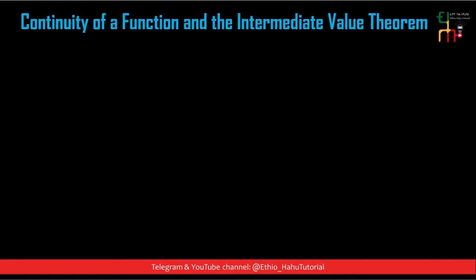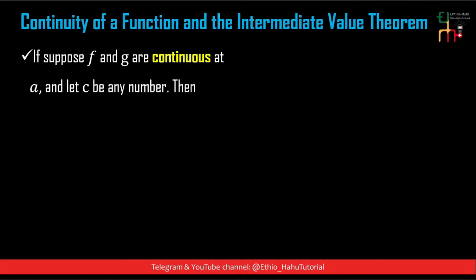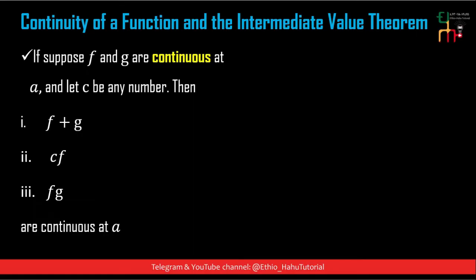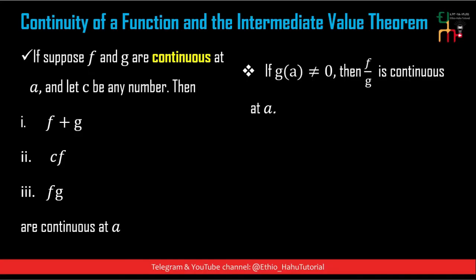discontinuous የሚያደርገው ነገር የለም ማለት ነው. Continuity of function and the intermediate value theorem. ለምሳሌ, suppose f and g are continuous at a. f እና g continuous ናቸው ሁለቱ ማለት ነው at a, and let c be any number, then f plus g, c times f, times f g are continuous at a. አሁን f እና g continuous ከሆኑ at a ማለት ነው እና c ደግሞ any real number ቢሆን f plus g, c times f, f times g are continuous at a ይሆናሉ ማለት ነው.